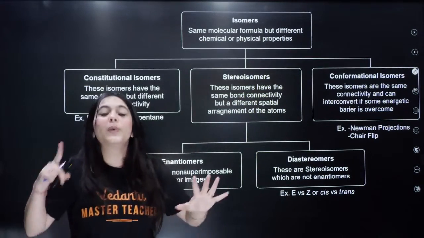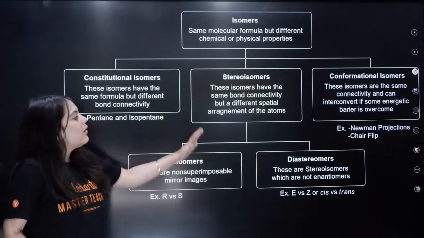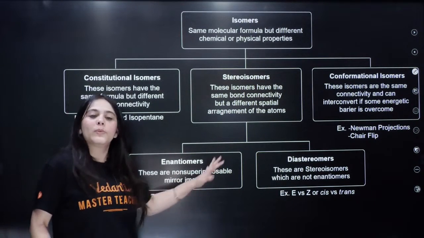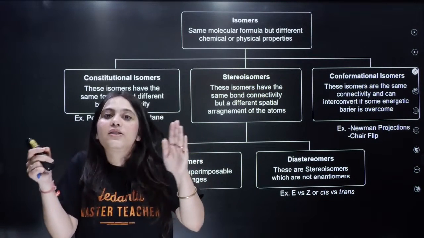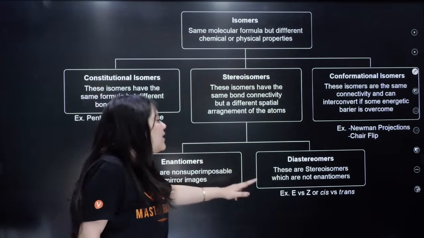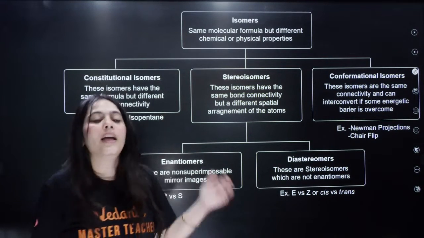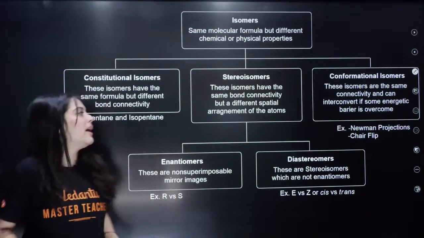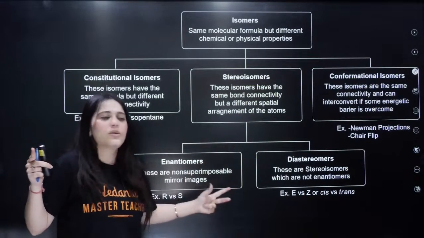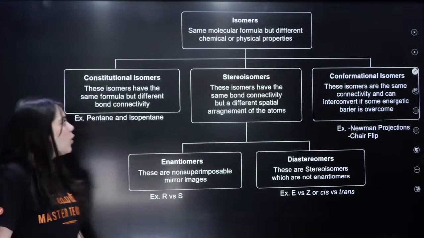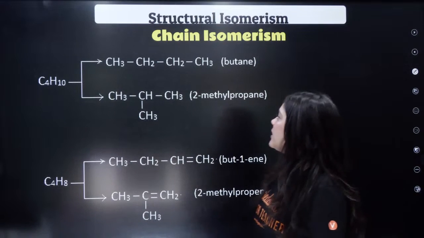I will explain it to you with examples and you will understand it better, right? And stereoisomers are again of two types, enantiomers and diastereomers. Enantiomers are basically mirror images of each other, right? Diastereomers are those which are not mirror images of each other. We will see with examples, then you will understand better. Right now, just keep it in your head. Three kinds of isomerism. Stereoisomers have enantiomers and diastereomers. Okay, let us see structural isomers, which is constitutional isomers once again.